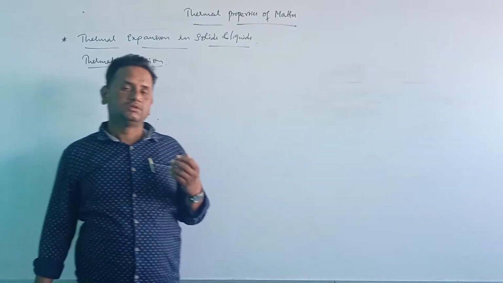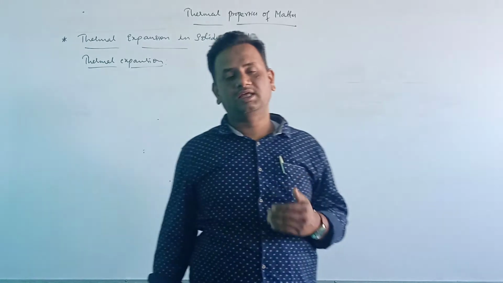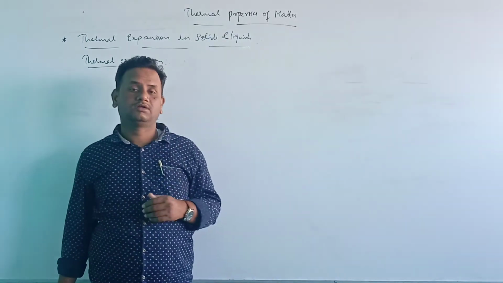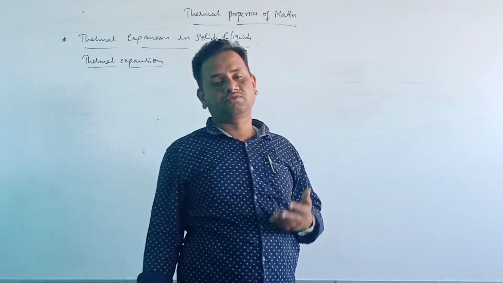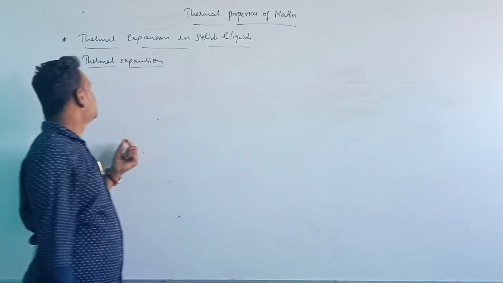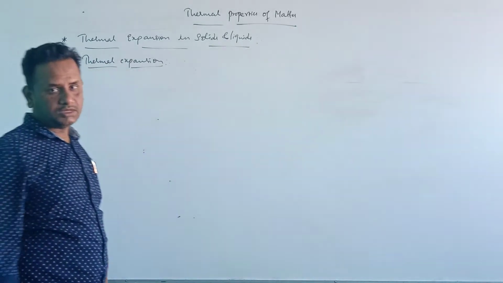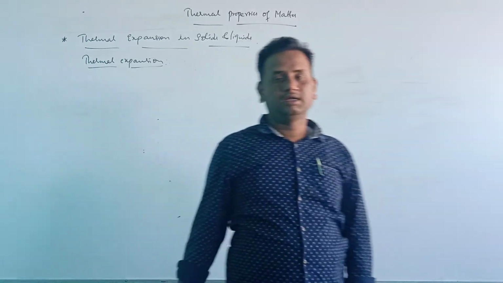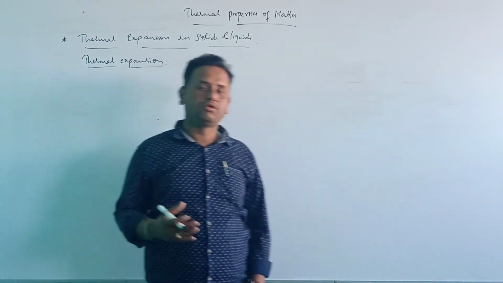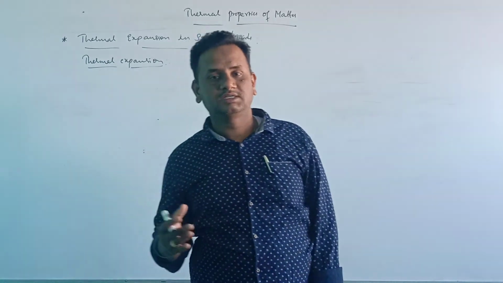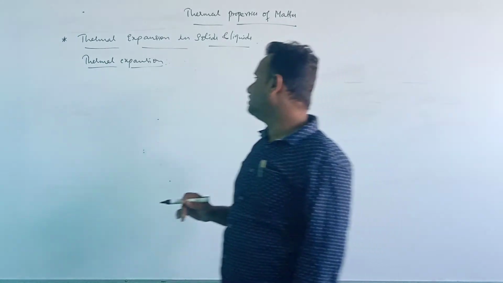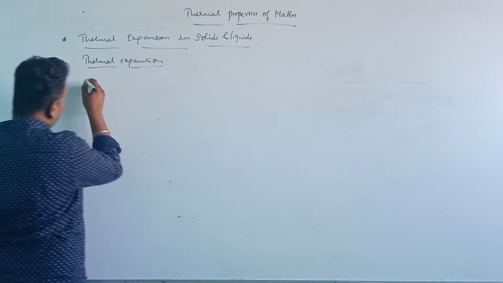So the increase in the length, area or volume of a substance when it is heated is called thermal expansion. When any substance is heated, there will be some increase in the size of the body, and that is called thermal expansion. Basically we have three types of expansion here.